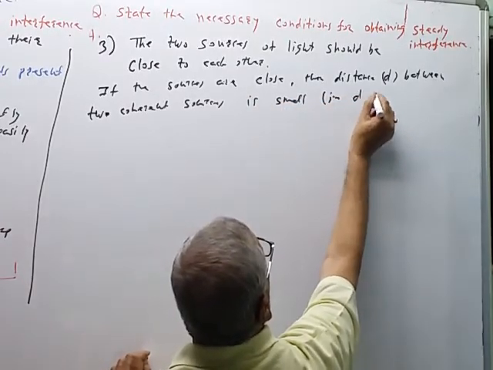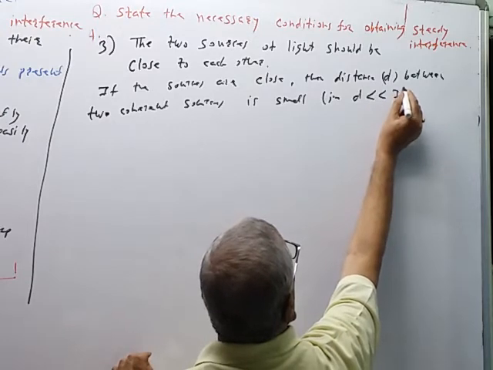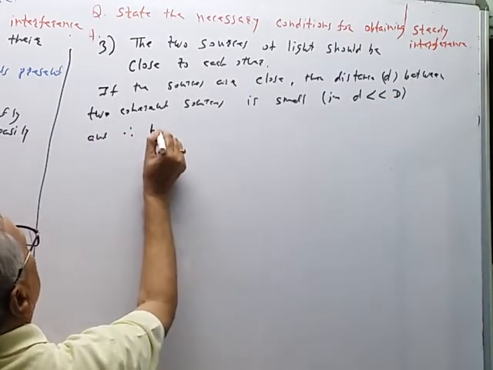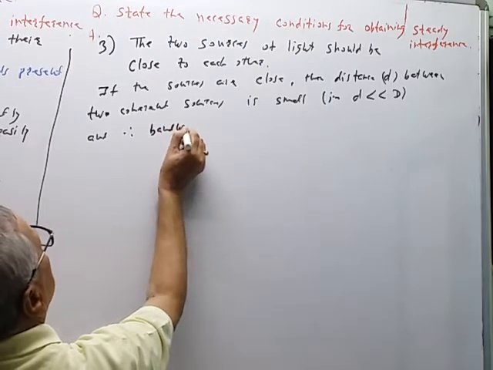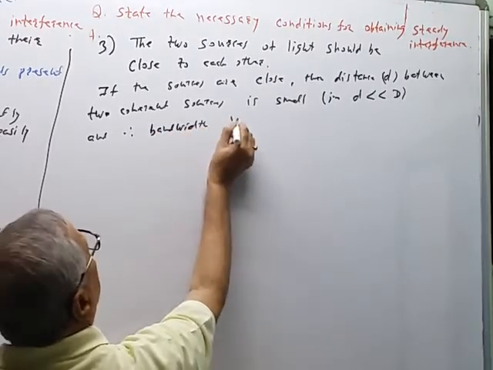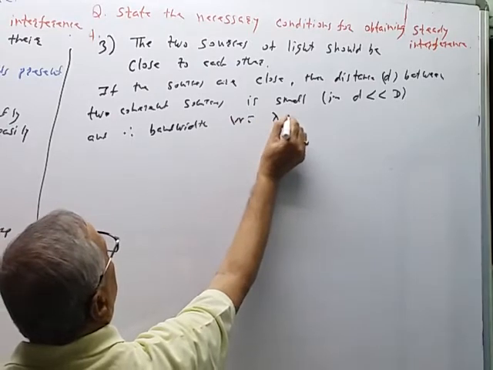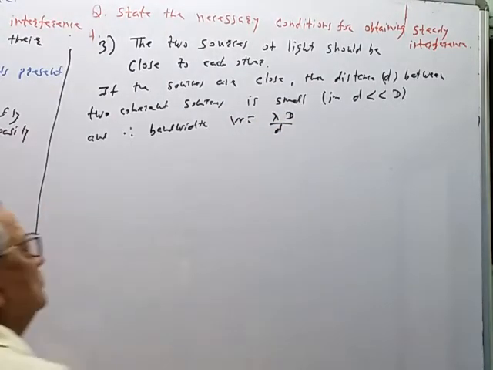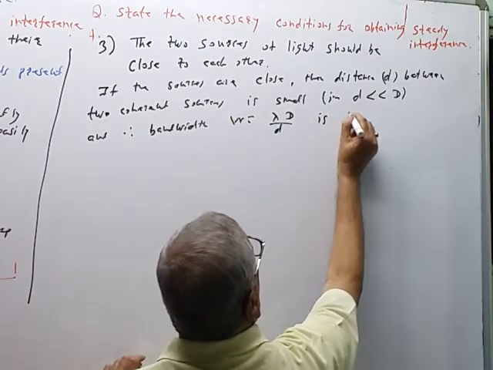that is, d is very much less than capital D, and therefore the bandwidth W, equal to lambda capital D upon small d, is large enough.